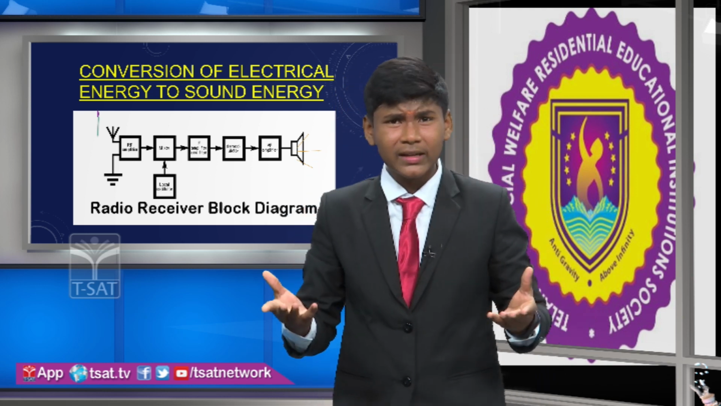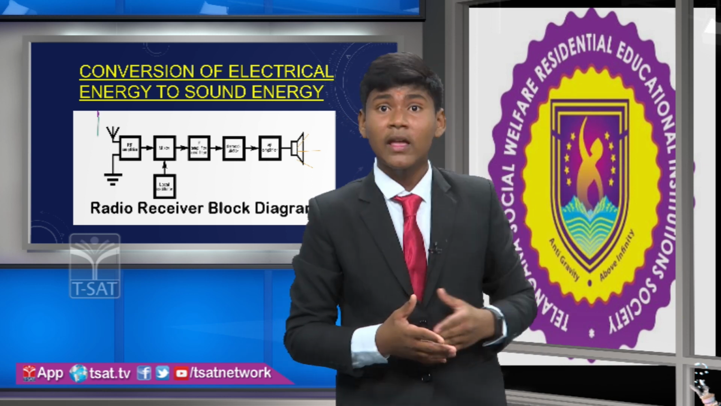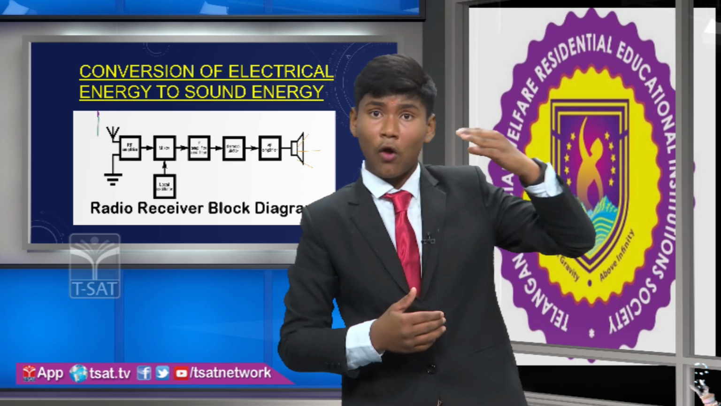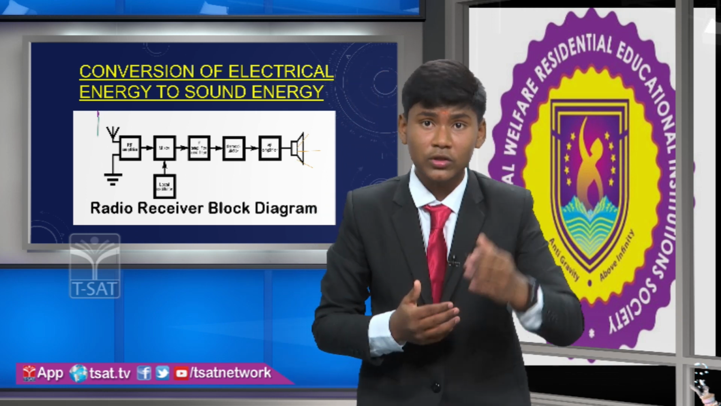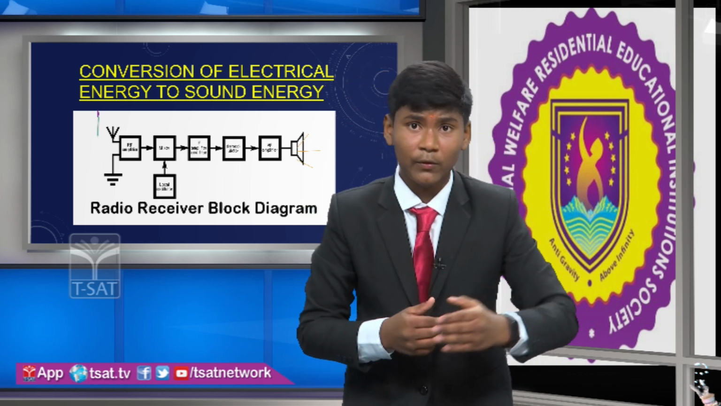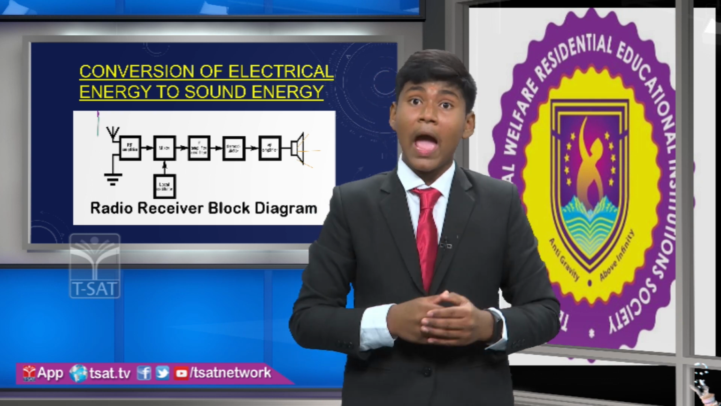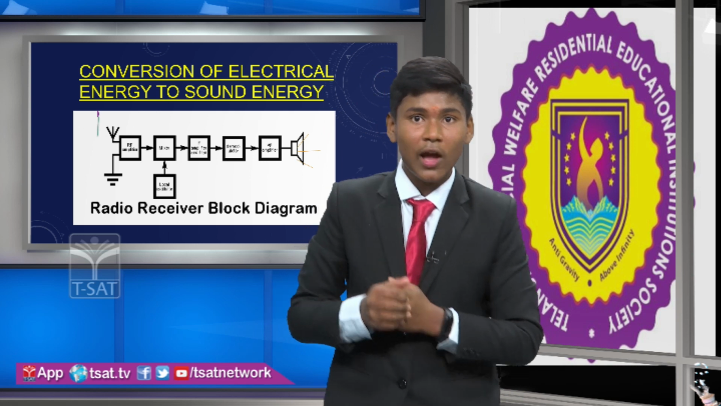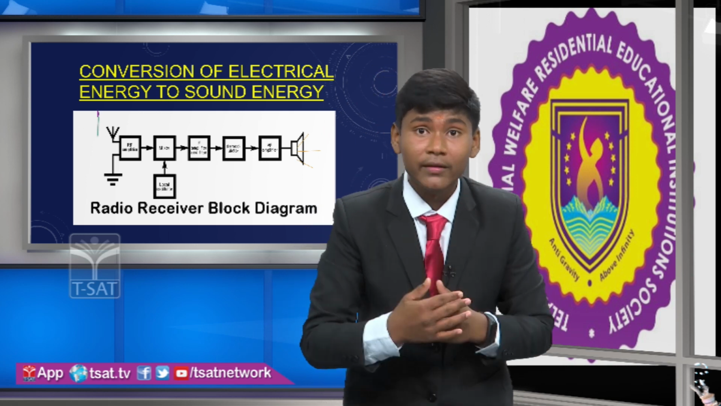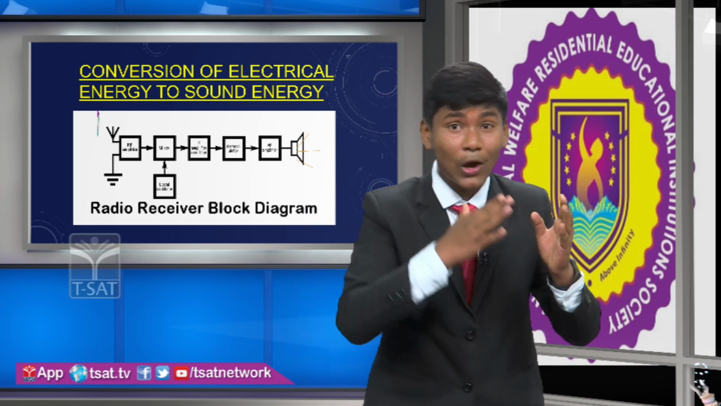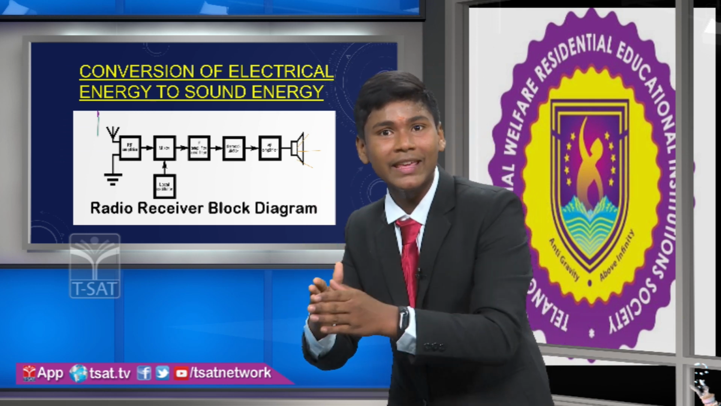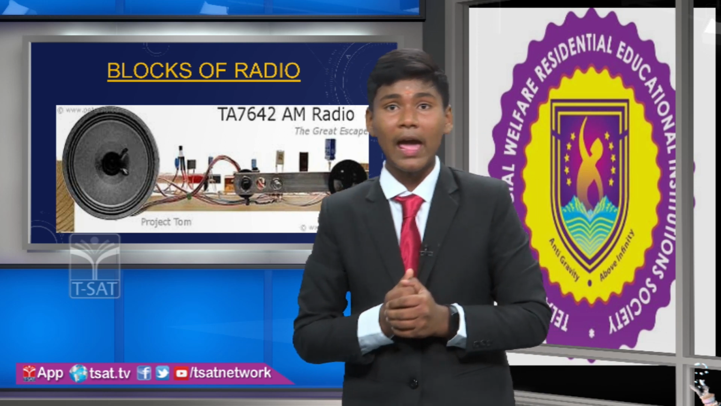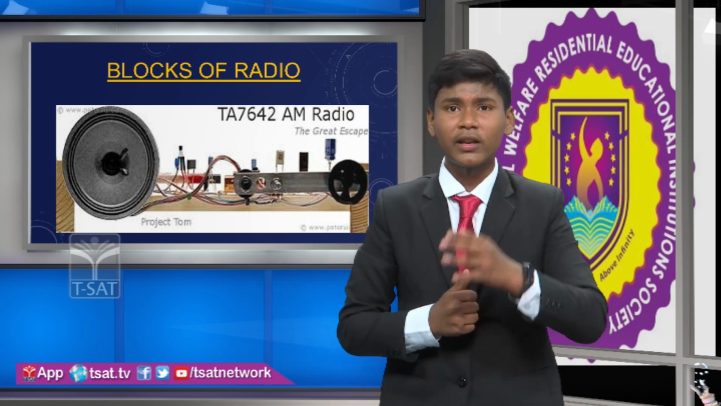Friends, what have we learnt in this topic? We have learned energy, resources of energy, types of energy, forms of energy, conservation of energy, electromagnetic waves, electromagnetic spectrum, and conversion of electrical energy into sound energy in a radio. Now let's learn how the same electrical energy converts into light energy in a bulb.